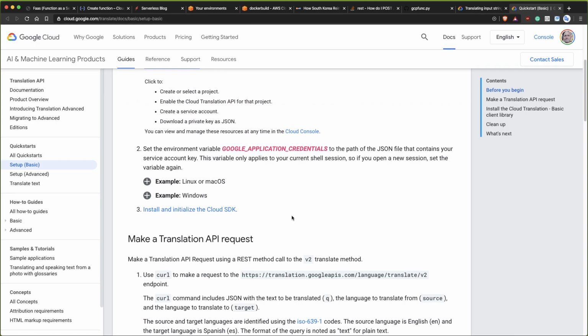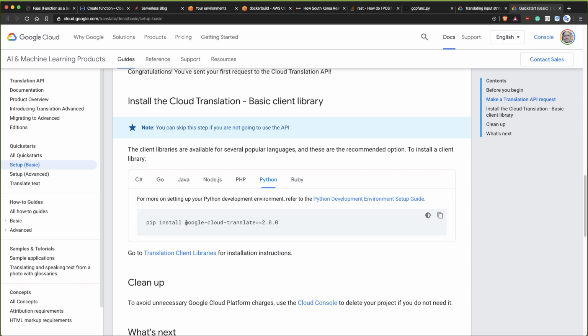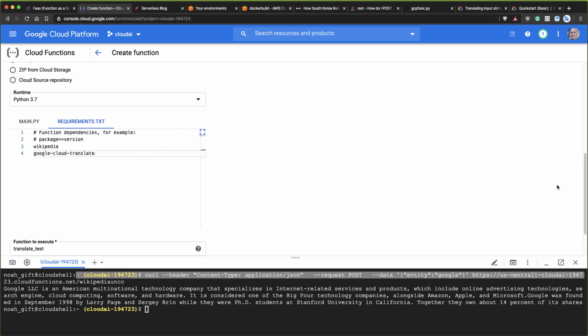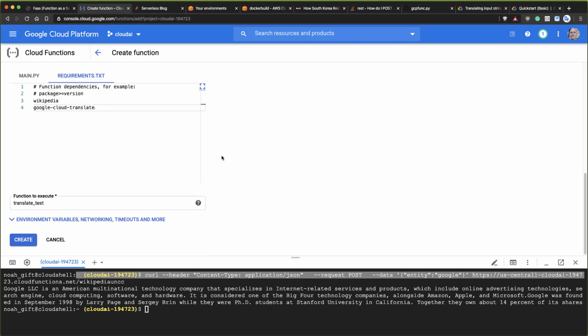And they say that I need to do some kind of, here we go. I need to install this. So I need to put this into my requirements file right here. So I also need to put that in. Wikipedia, and then Google Cloud Translate. And then once I've got that set up, I should be good to go.